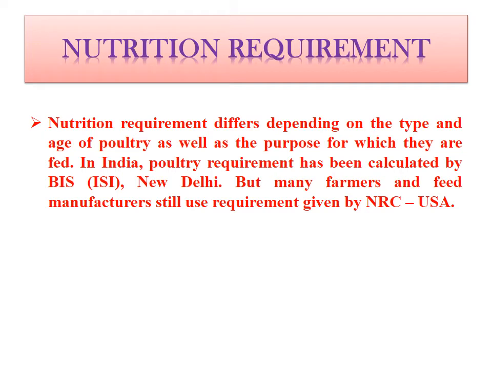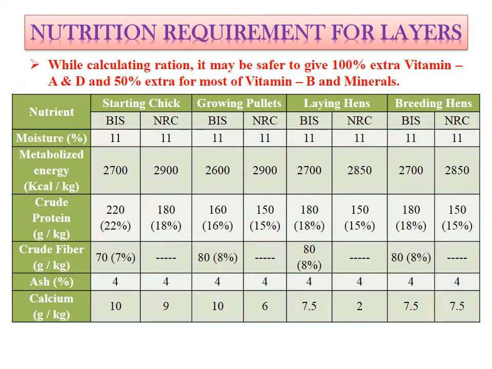NRC is the full form of National Research Council. First we will learn about the nutrient requirement of layers. In the chart you can see there are mainly three stages in the case of layers: starting stage, growing stage, also called pullet, and laying stage. And there will be breeding hens also, which are used for production of fertile eggs.